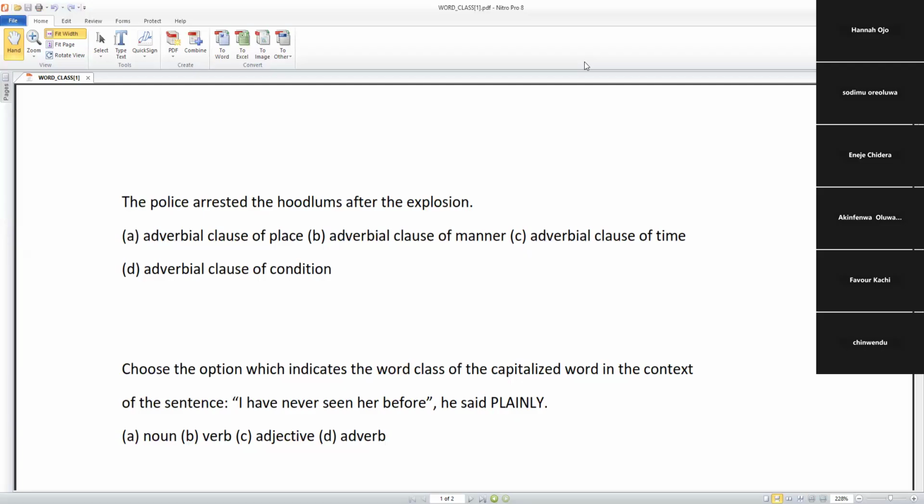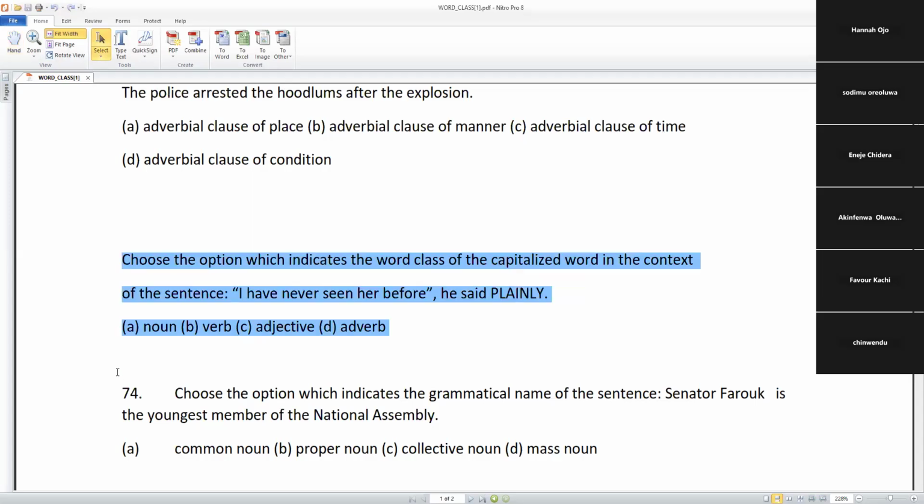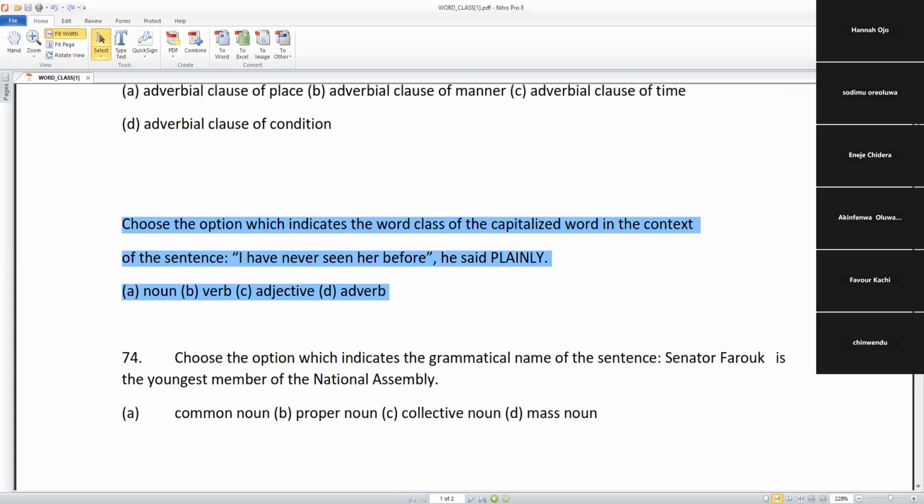Now let's move very fast because we need to finish all these questions and they are very compulsory. All right. We have: He said plainly. I take the question again. I have never seen her before. He said plainly. Now we have that plainly is what is in capital letters. So what class does plainly fall on? Is it noun? Is it verb? Is it adjective? Is it adverb?